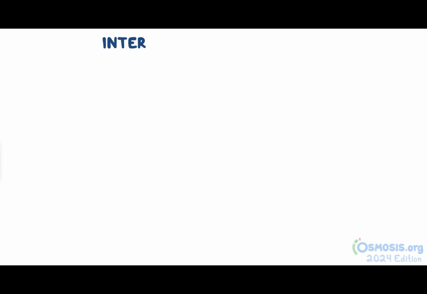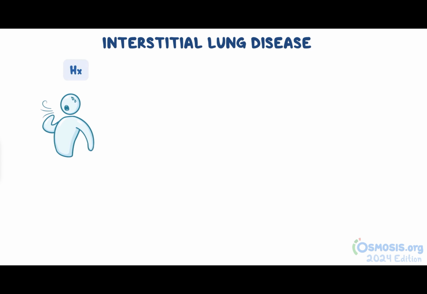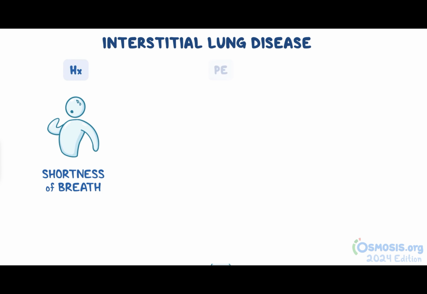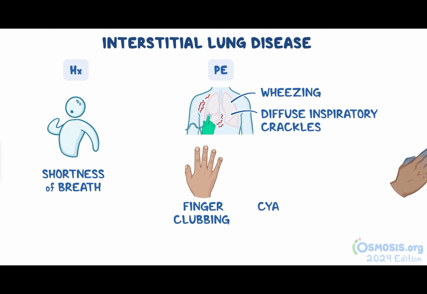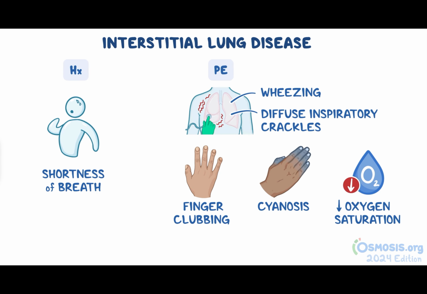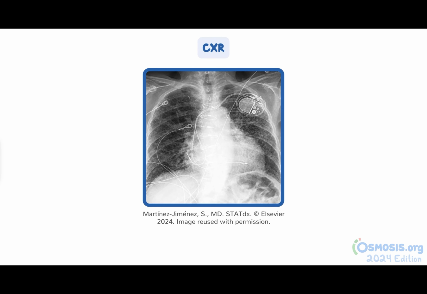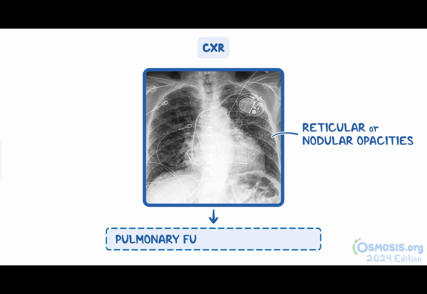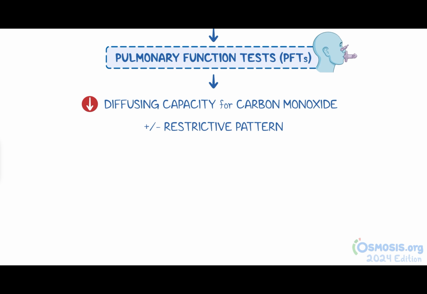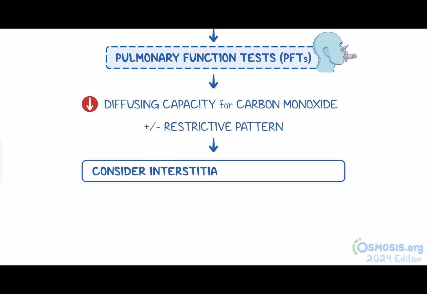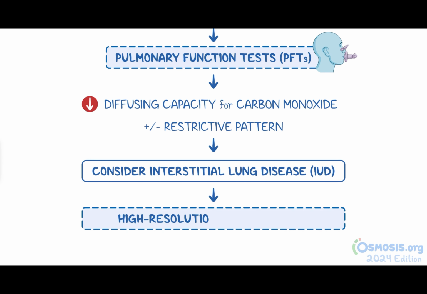Finally, let's take a look at interstitial lung disease. These patients will report shortness of breath on exertion, while the physical exam will reveal wheezing and diffuse inspiratory crackles on lung auscultation. You might also see finger clubbing, cyanosis, and low oxygen saturation. The chest X-ray usually reveals reticular or nodular opacities. Next, order pulmonary function tests, which will show reduced diffusing capacity for carbon monoxide, sometimes in combination with a restrictive pattern on spirometry. At this point, consider interstitial lung disease and order a high-resolution chest CT scan.